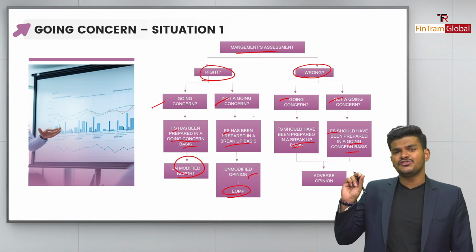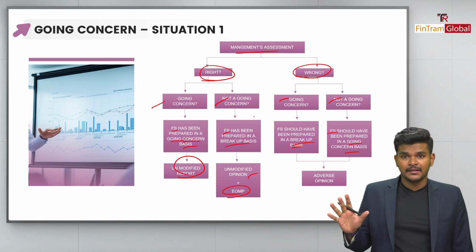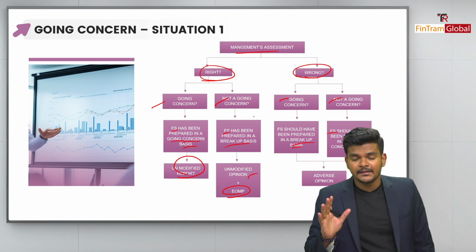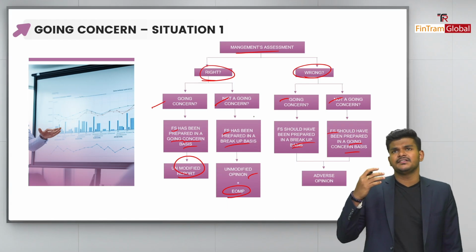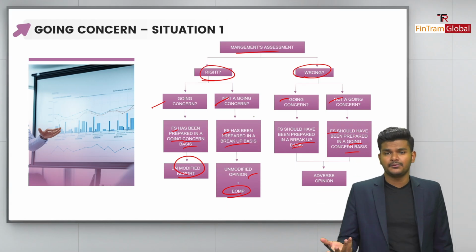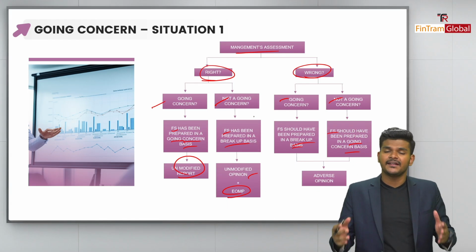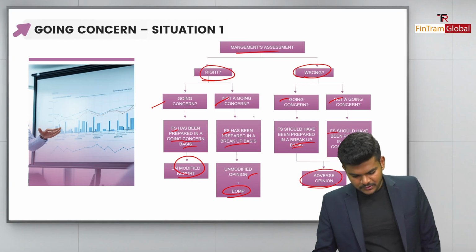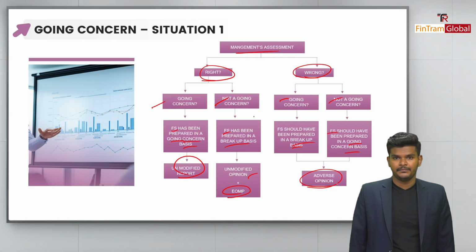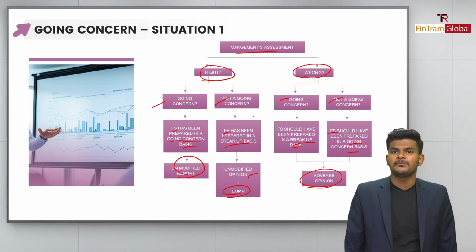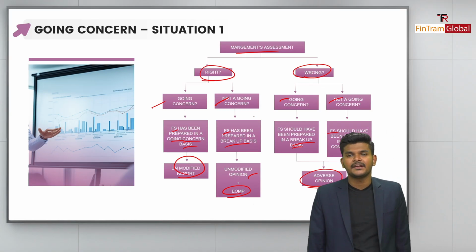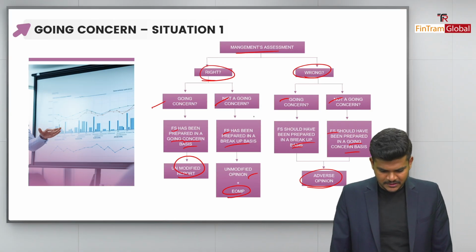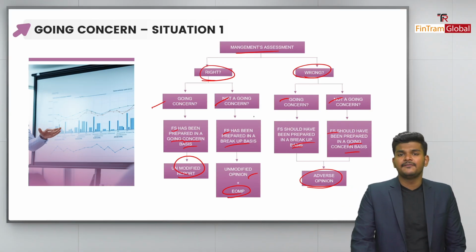If you look at either of these situations, is the issue material? Most definitely yes, because the entire financial statement values will be misstated, right? And is the situation pervasive? The answer is also yes, because all the amounts are misstated, right? So it's definitely a pervasive issue as well. So what we would do is we would issue an adverse opinion. Okay, folks, the entire financial statement is misstated, so we will issue an adverse opinion. So that's basically the idea. So this is the first situation.